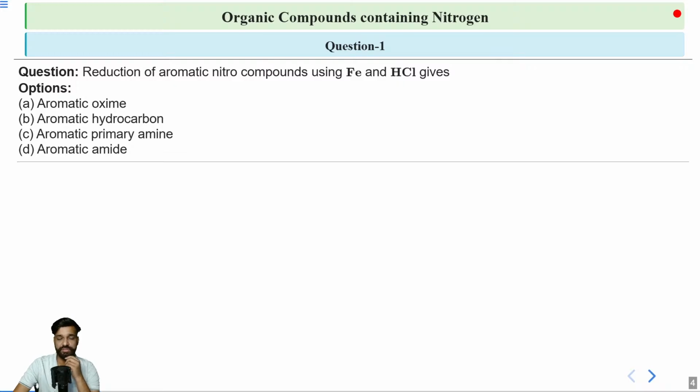So what will be the answer for this question? You have to simply say what will be formed upon reduction of nitro compound with Fe and HCl. Anyone? Can you tell me the answer?